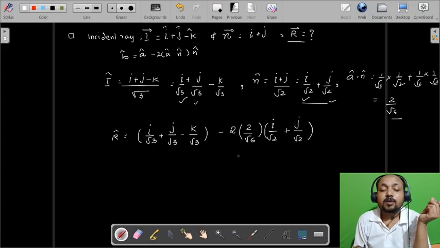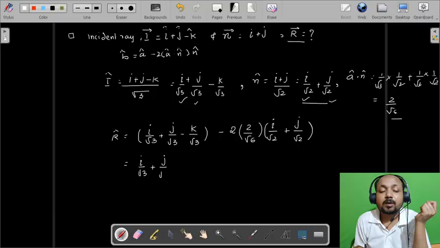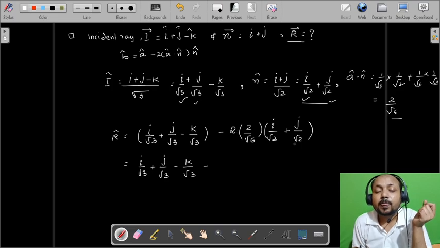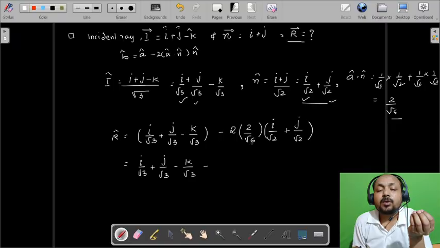Now just evaluating all these terms, we get i by root 3 plus j by root 3 minus k by root 3 minus of, here 2 into 2 is 4 and root 2 into root 6 will be root 12, which comes out as 2 root 3.